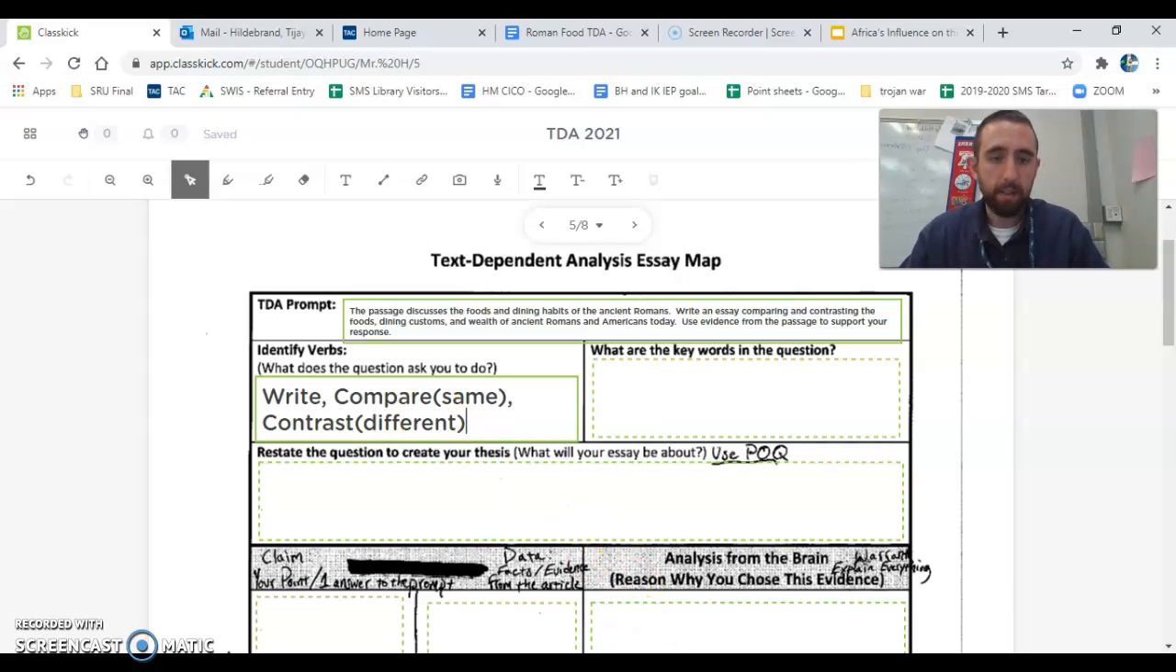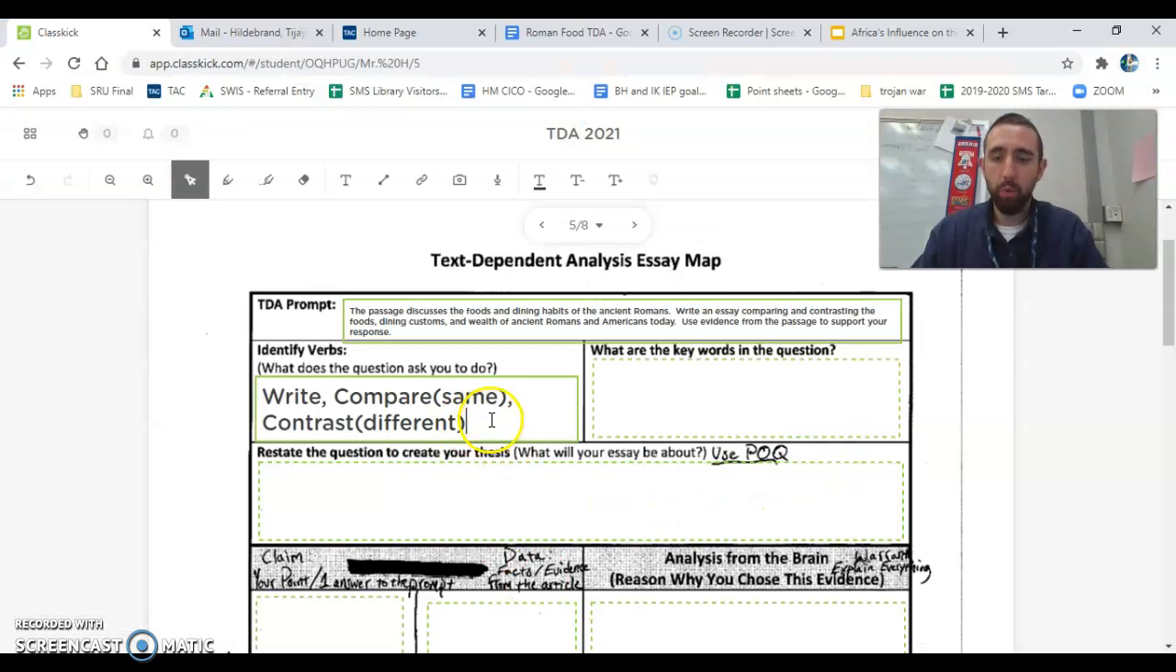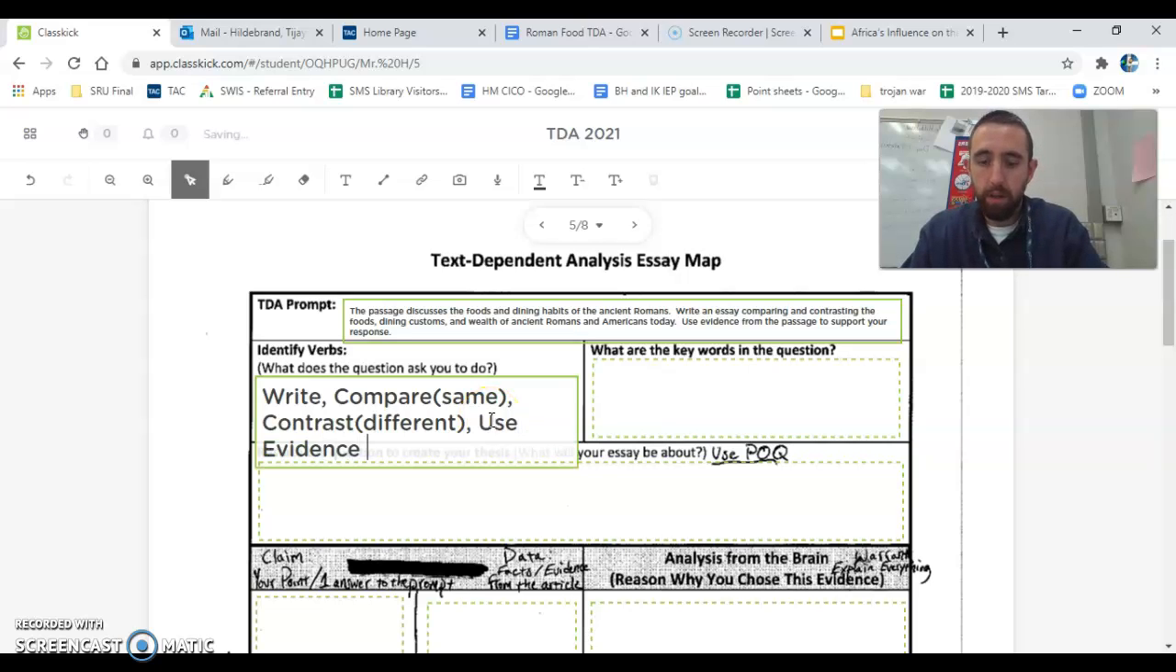All right, let's go check out, see if we have any more verbs. So, write an essay comparing and contrasting the foods, dining customs, and wealth of ancient Romans and Americans today. Use evidence from the passage to support your response. So here we have use evidence. So let's add that as well. All right, so we're using evidence.